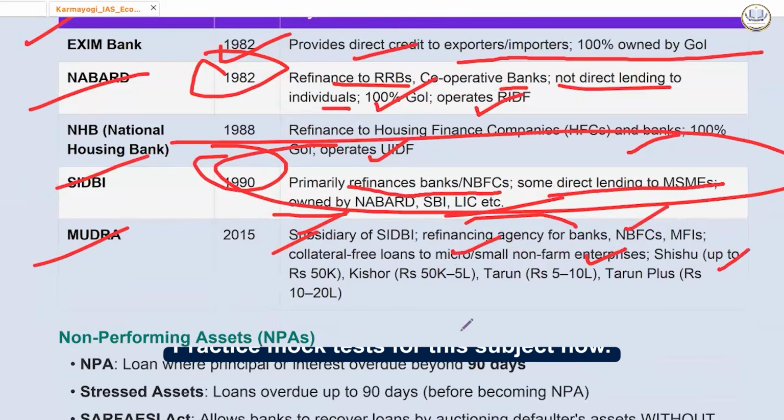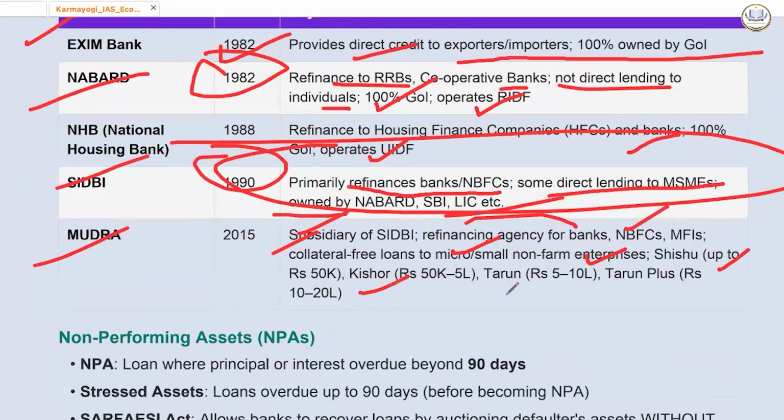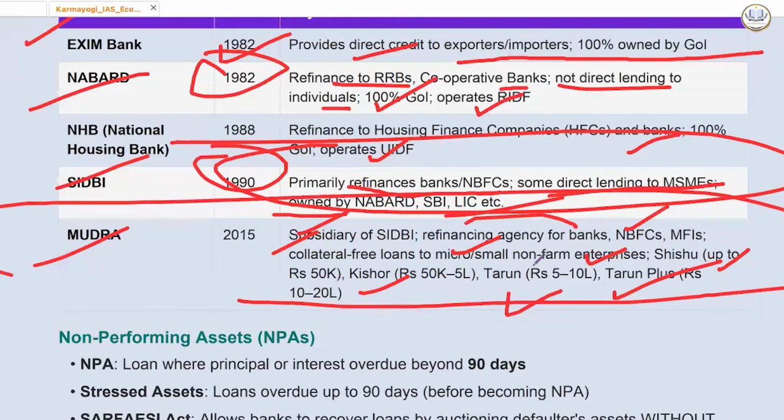Shishu, up to 50,000. Kishore, 50,000 to 5 lakh. Tarun, 5 lakh to 10 lakh. Tarun Plus, rupees 10 lakh to 20 lakh. This is an important fact.